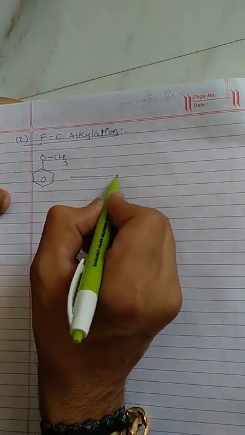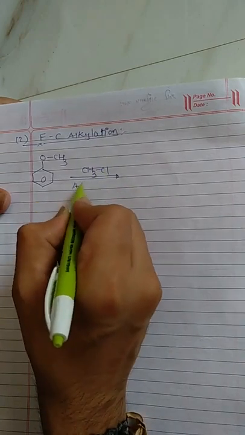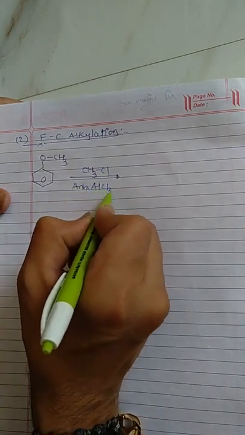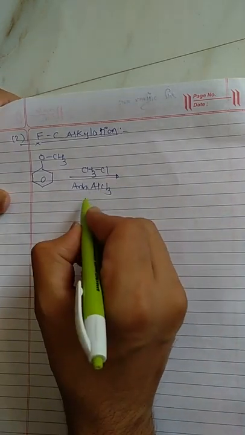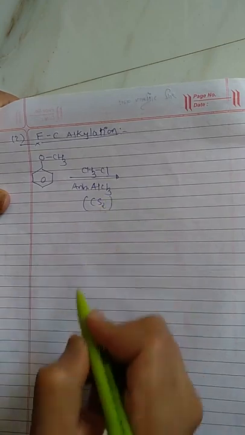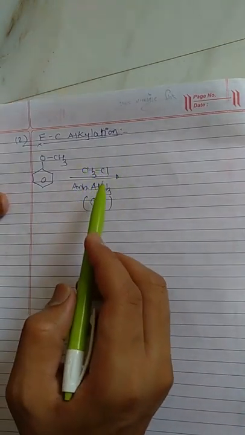For alkylation we have to add CH3Cl in the presence of anhydrous AlCl3 as a reagent. Here we require a solvent, carbon disulfide, in which this component should react